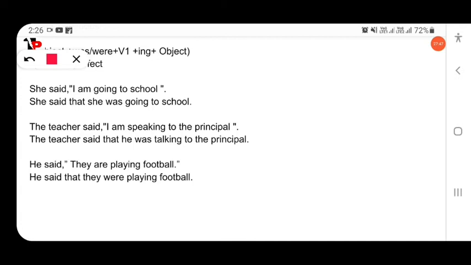Here is another example. The teacher said, "I am speaking," he was speaking. They are playing, we are playing. He said that they are playing, he said that they are playing football.